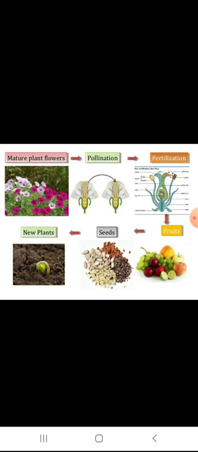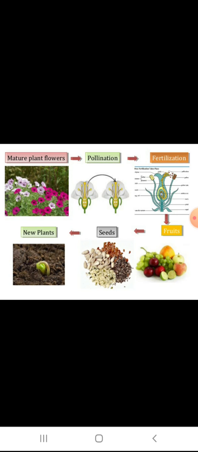Next one we are going to see is sexual reproduction in plants. Sexual reproduction is the process in which two parents, one male and one female, are required to produce offspring, the young ones. You may recall the parts of a flower that you have learned in class 6th. A flower has 4 parts or whorls. They are calyx known as sepals, corolla known as petals, androecium known as stamens and gynoecium known as carpel or pistil. Calyx, sepals is green in color and protects the petals in bud condition.